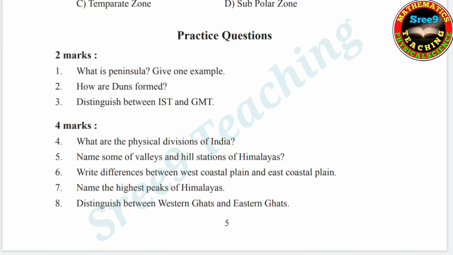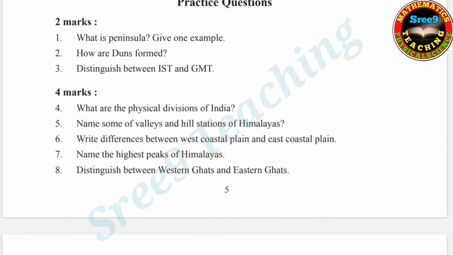Now practice questions in first chapter. Not only practice questions, these are very important questions. So it is guaranteed that these questions will or may come in the examinations. See here 2 marks questions. What is peninsula? Give one example. Second, how are the dunes formed? Third, distinguish between IST and GMT. So these are the 2 marks questions.